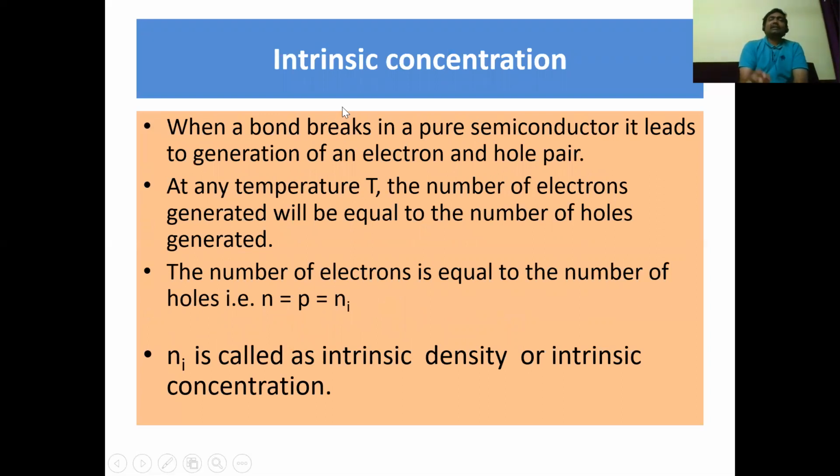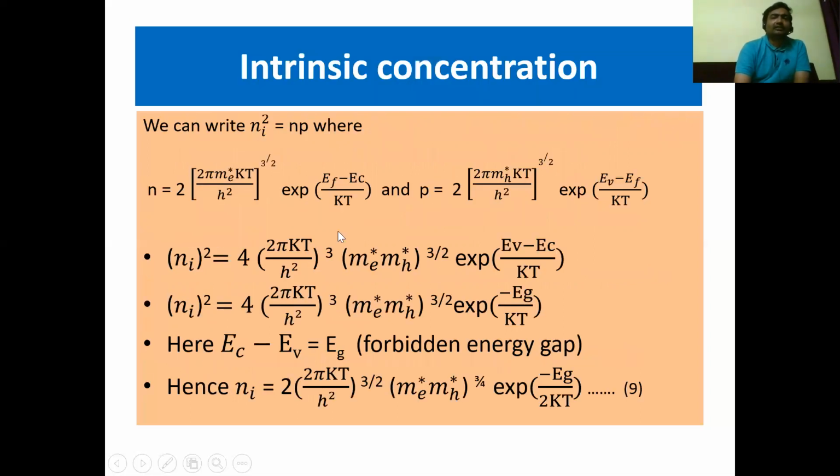Now let us calculate intrinsic carrier concentration. When a bond breaks in a pure semiconductor, it leads to generation of an electron and hole pair. So if a bond breaks, then an equal number of electrons and holes will be formed in an intrinsic semiconductor. At any temperature T, the number of electrons generated will be equal to the number of holes generated, which implies n is equal to p. Electron density is equal to hole density, which equals the intrinsic carrier concentration. So to calculate n_i, we are following this strategy.